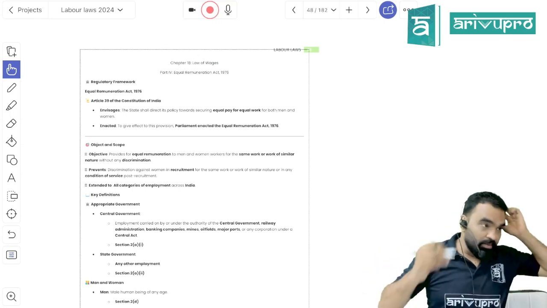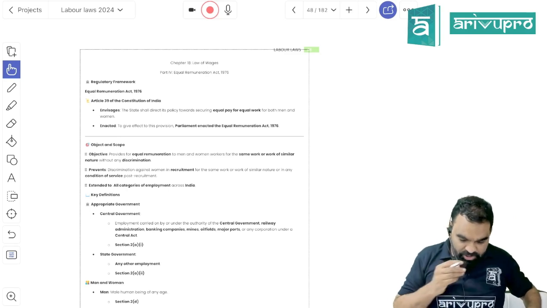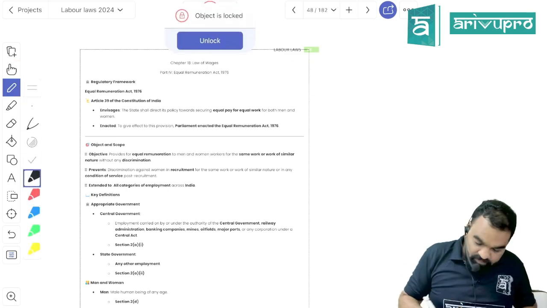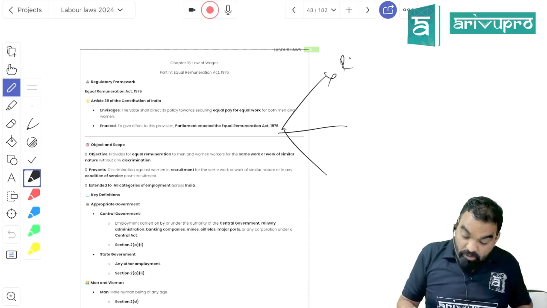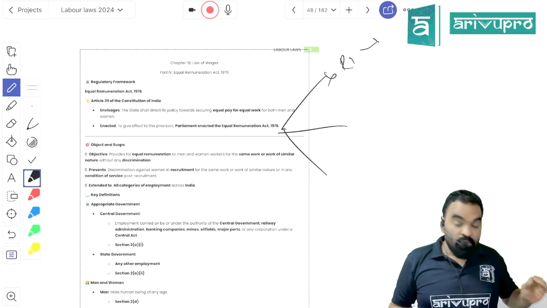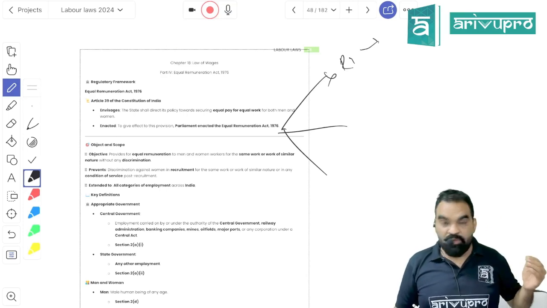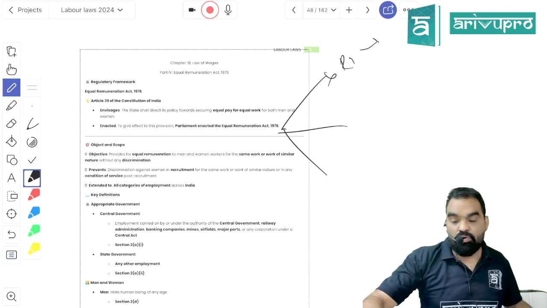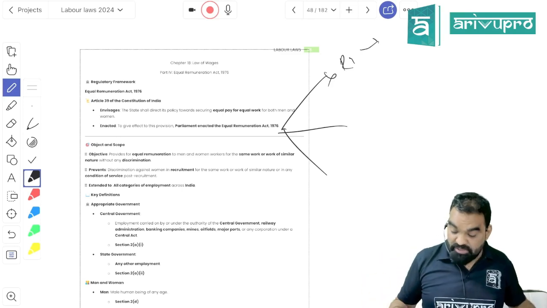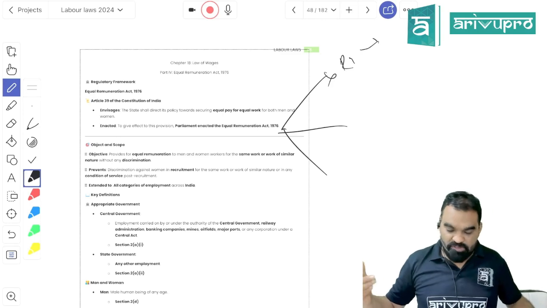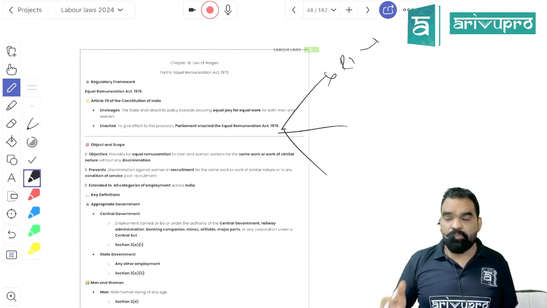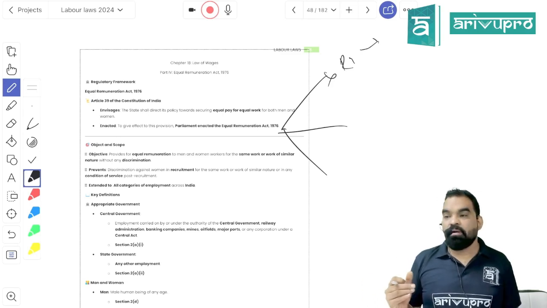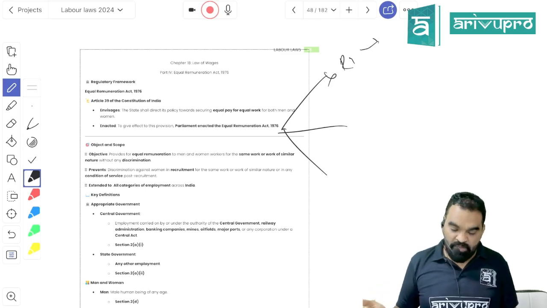When it comes to the Equal Remuneration Act, students, it is talking about just three attributes. First, it is talking about gender equalization. While recruiting any employee, while coming out with any vacancy or any recruitment criteria, gender cannot be the criterion to reject a person. Means you cannot say that this job is only for women or only for men. While making a recruitment, the vacancy should be gender unbiased, open for both male and female.